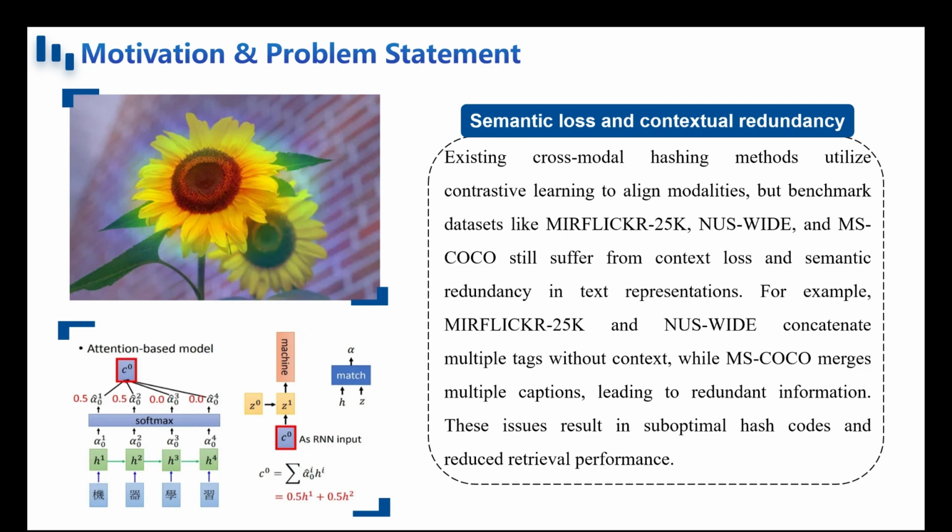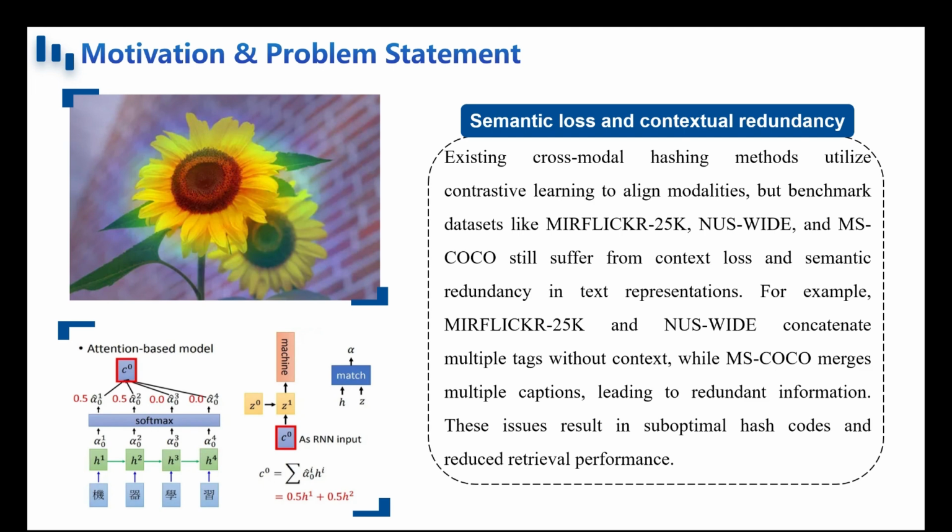To address these challenges of semantic loss and contextual redundancy, it is imperative to develop more effective strategies for representing and integrating multimodal information. Specifically, there is a pressing need for methods that can both preserve the essential semantics of long or fragmented textual inputs and adaptively filter out irrelevant or redundant context during feature fusion. Overcoming these issues is crucial for generating more discriminative hash codes and ultimately improving the accuracy and robustness of cross-modal retrieval systems.